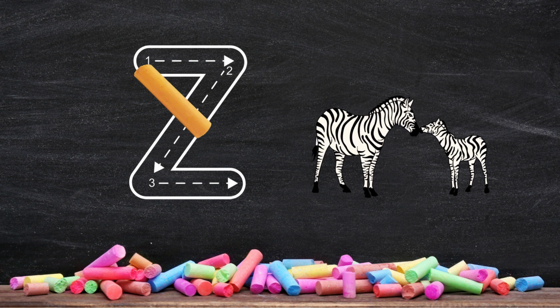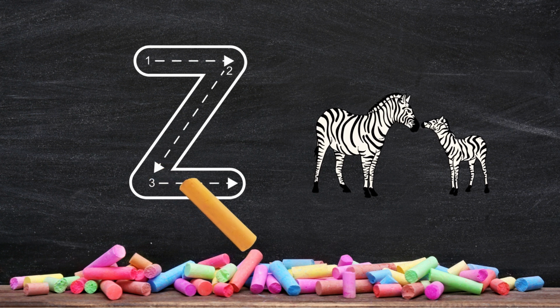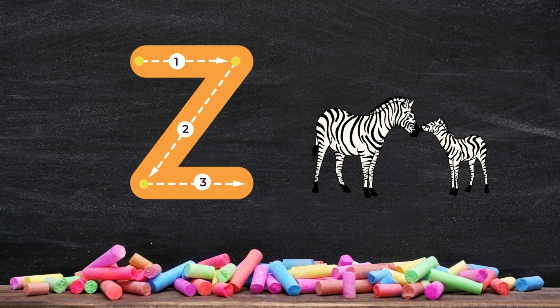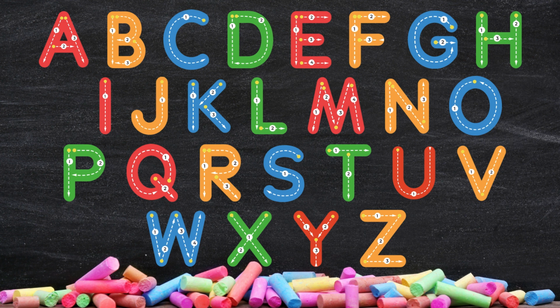Let's finish with the letter Z for zebra. Ready to trace? Wow! Look at all the letters you traced, following the numbers perfectly. You did an amazing job. Now you know your ABCs and some fun friends too.